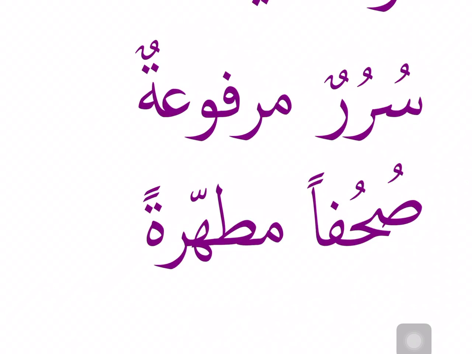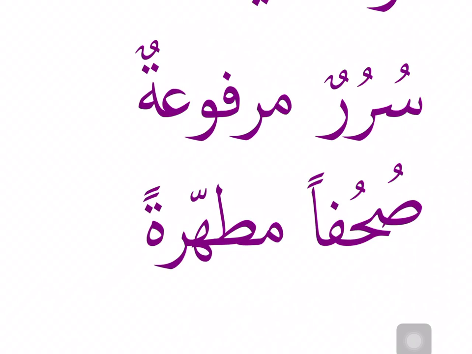If I wanted to use a pronoun for it, I would use a singular feminine pronoun, hiya. If I wanted to use an ismul ishara for surur, like I want to say, these are beds, the ismul ishara for feminine plural, haulai, we will not use, because I'm treating surur as a singular word.